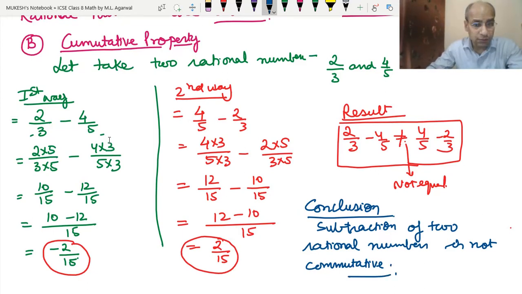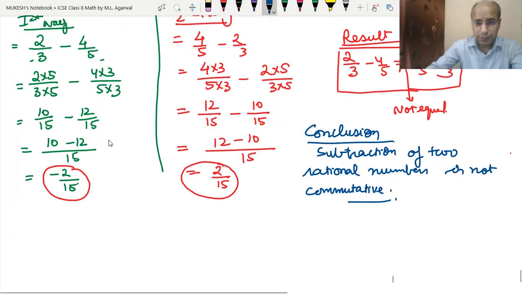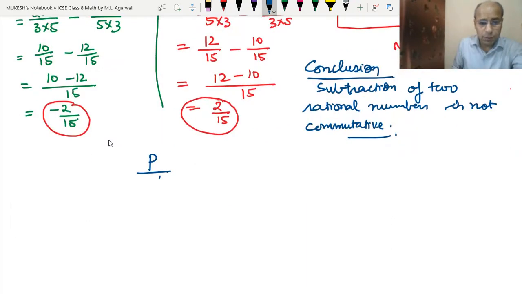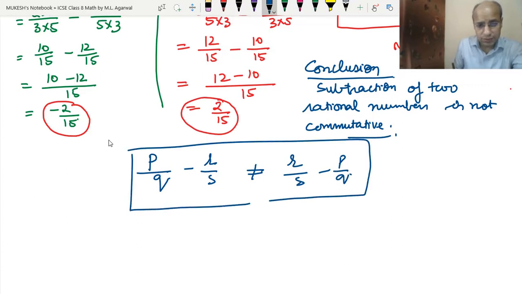I hope this is clear. Now what we can write as a general property is that P upon Q minus R upon S is not equal to R upon S minus P upon Q. So this is the conclusion that we can write.